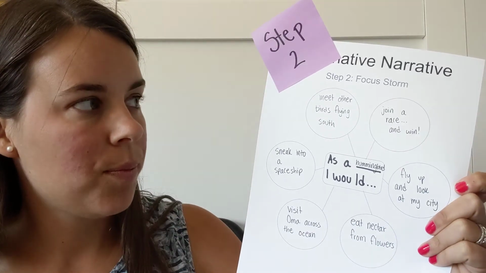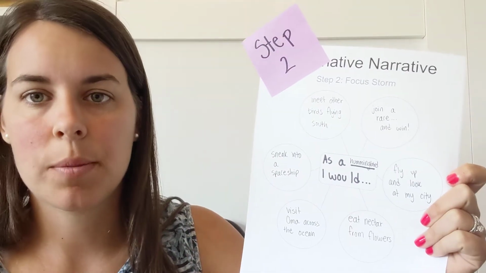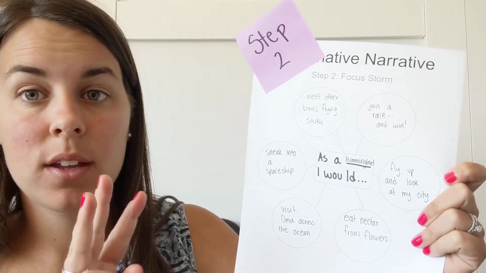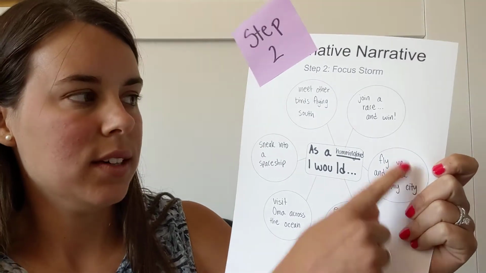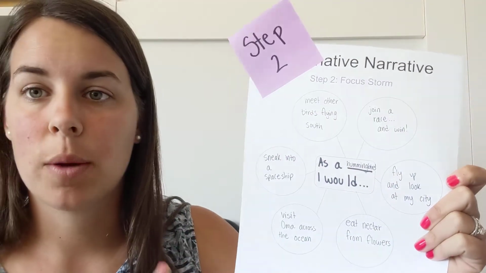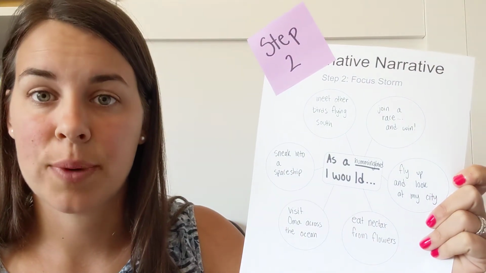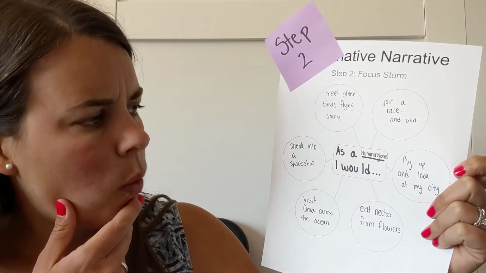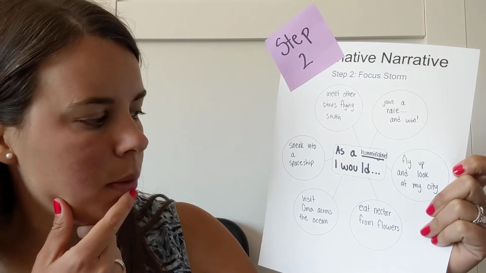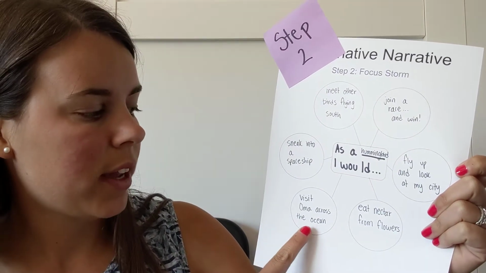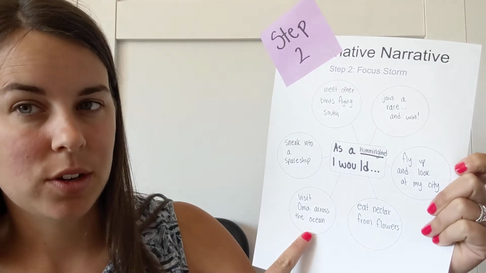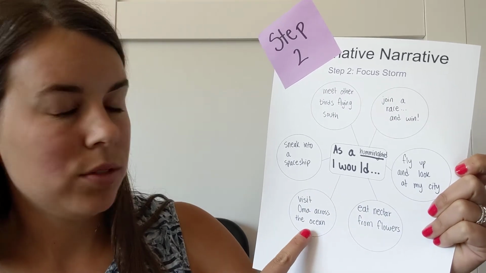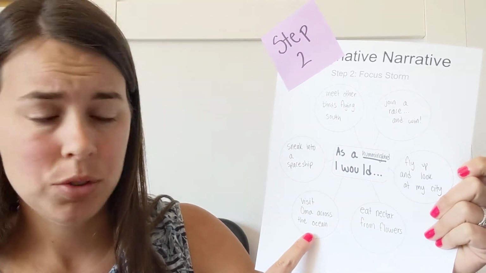And so now, after I've done my focus storm, I'm going to pick 3 ideas that would be good for a beginning, a middle, and an end of my story. So I'm looking at what fits together, right? Maybe flying to visit my grandma across the ocean would be a cool one to do. Who has ever seen a hummingbird cross the ocean?